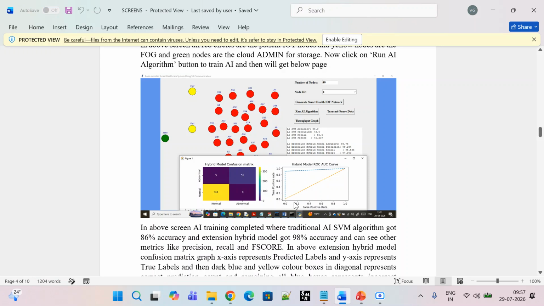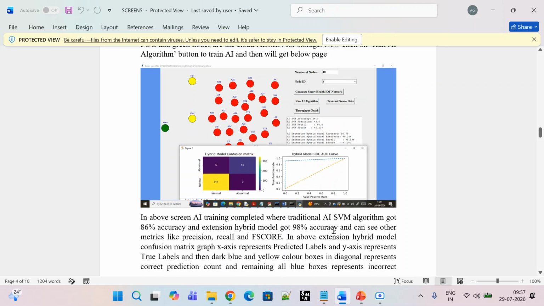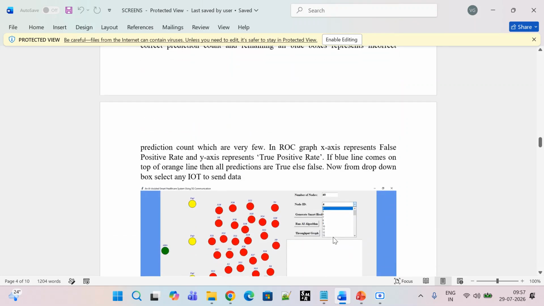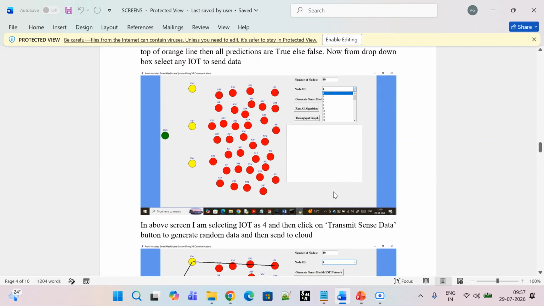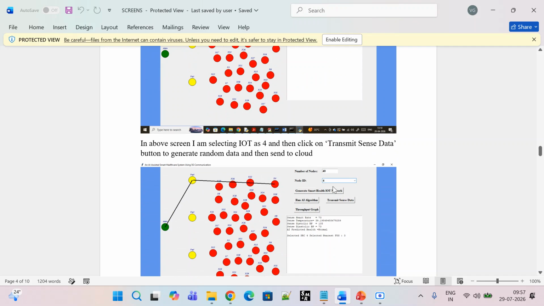So our main goal is that the ROC curve should always be above the orange line, which means correctly predicted, right? Now you can give node ID 4 or 3 or anything required, and on the screen, if we give the ID 4 network, it will predict the nearest fog node.